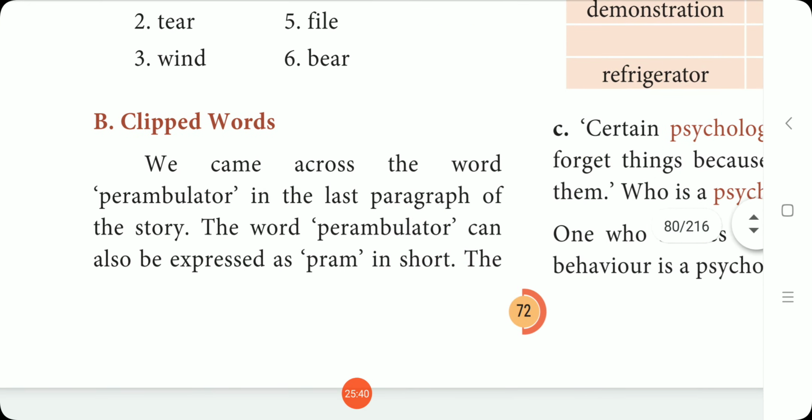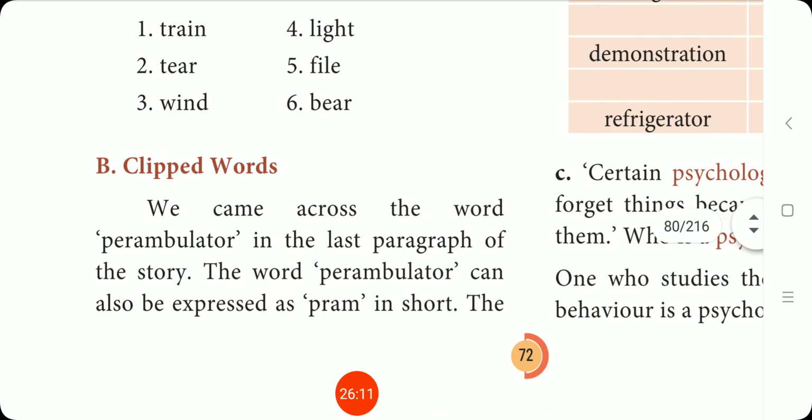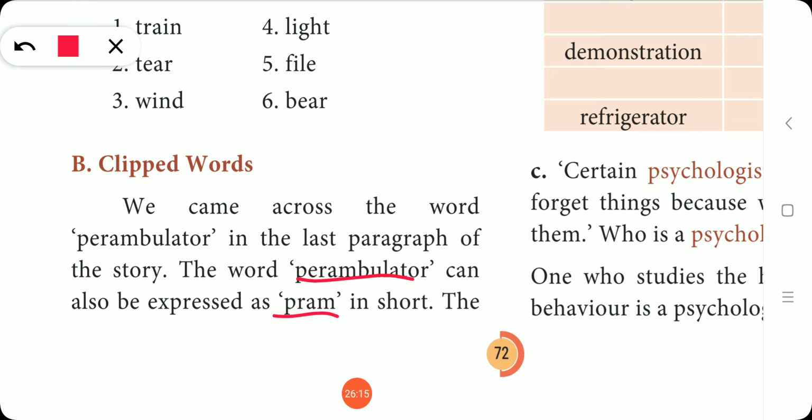See, we came across the word perambulator in the last paragraph of the story. What is the meaning of perambulator? It is a baby carriage, a small vehicle in which we carry the baby. The word perambulator can also be expressed as pram in short.